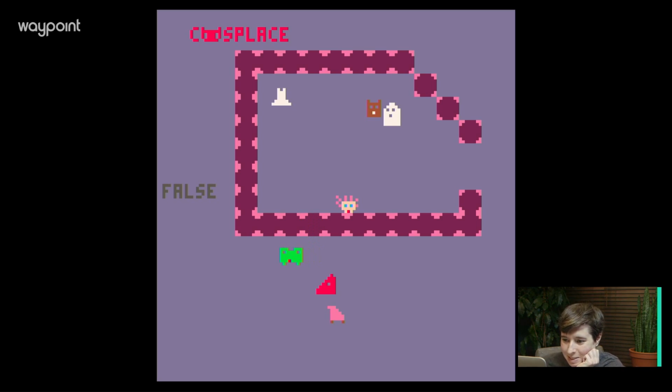Nope. Damn it. It says double check your sprite flags too. Oh, did you set your sprite flags on this? I don't think I did. I don't think I did.